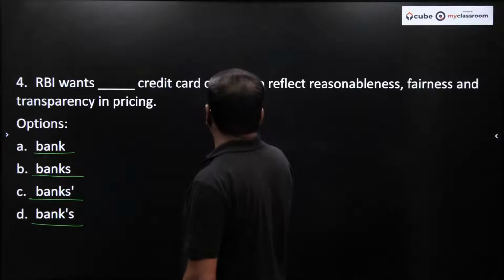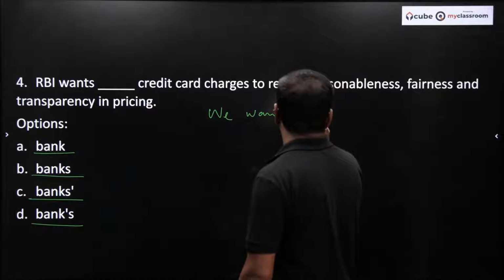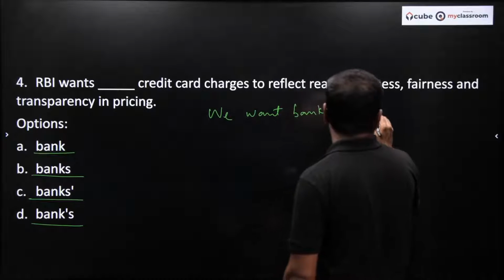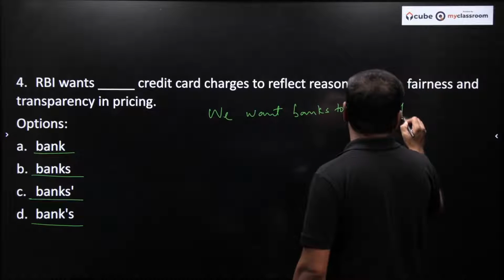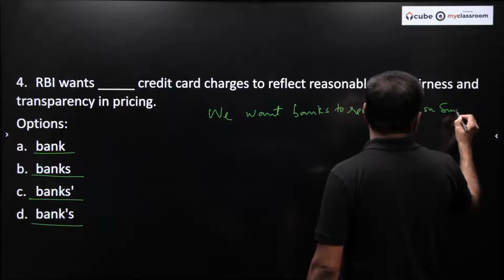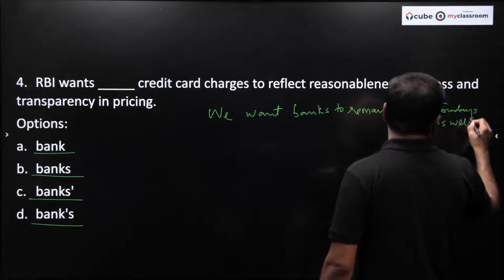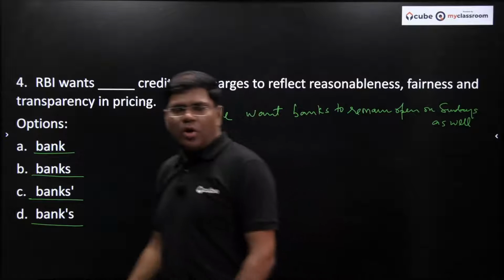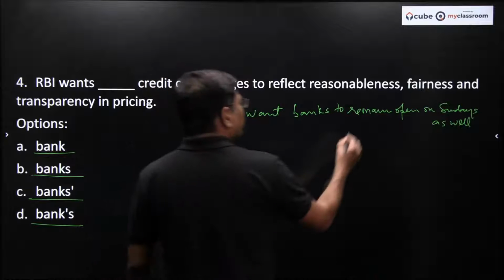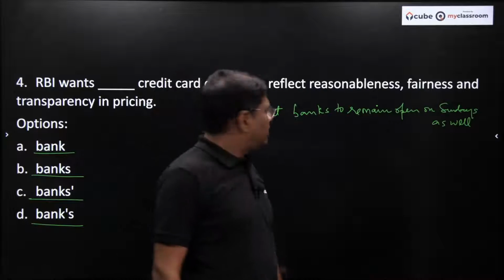So let's take an example. We want banks to remain open on Sundays as well. All of you can read it? Please tell me. All of you can read, right? We want banks to remain open on Sundays as well.